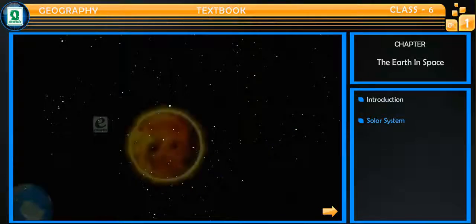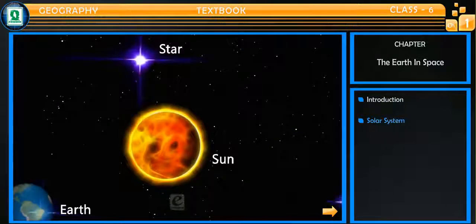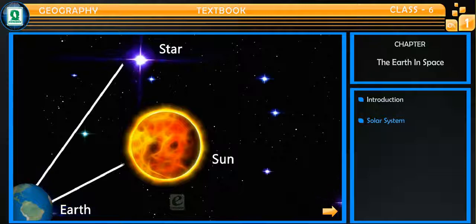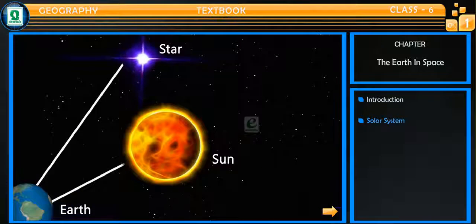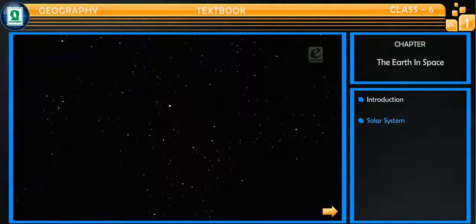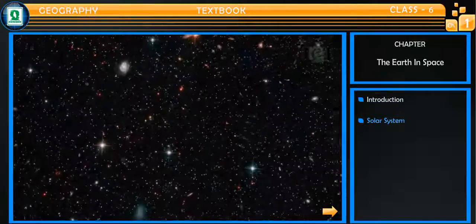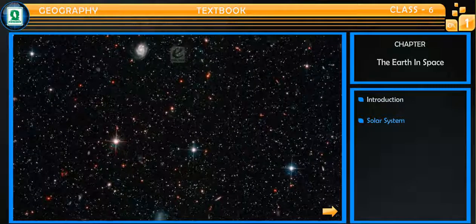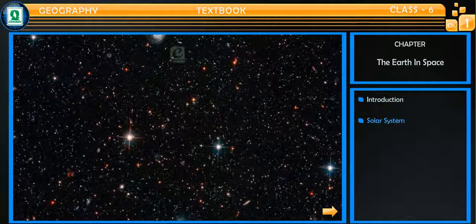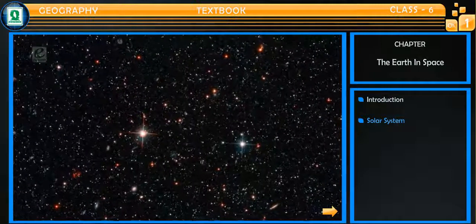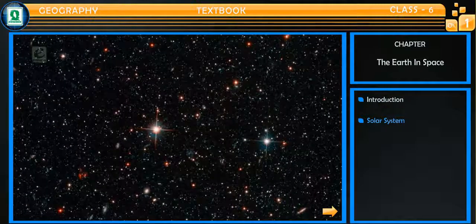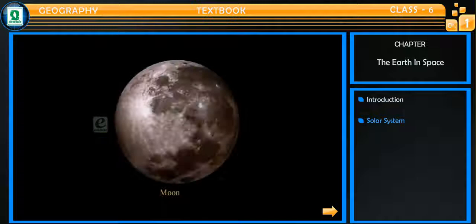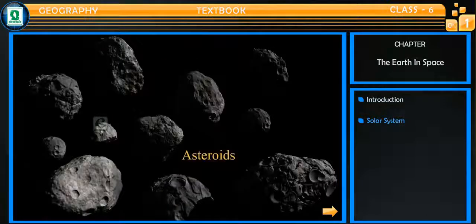It looks bigger and does not twinkle because it is closer to the Earth than other stars. And you will be surprised to know that it is not unique in the universe. There are trillions of other stars in the universe just like our Sun. Many of these stars have their own solar system of planets, moons, asteroids and comets.